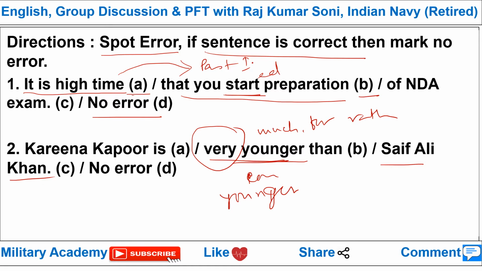So here the correct word is much. The correct adverb here is much, rather than using the adverb very. So Kareena Kapoor is much younger than Saif Ali Khan. This is the correct sentence. The conclusion of this question is that you should not use the adverb very with the comparative degree. If you want to put some emphasis, okay, emphasis is the correct word, then you have to use much, far, rather, etc. You can also say that Kareena Kapoor is far younger than Saif Ali Khan, but the correct adverb here will be much.